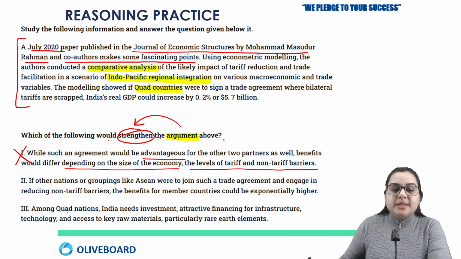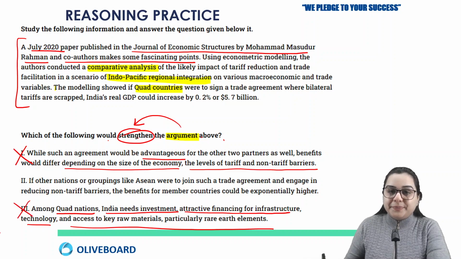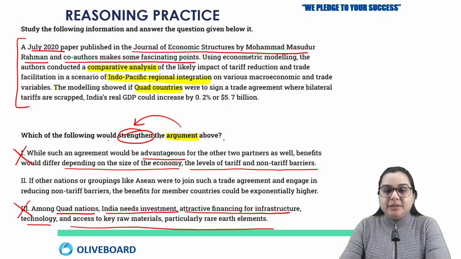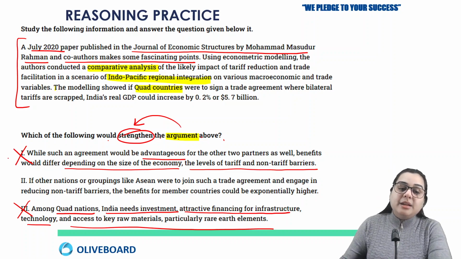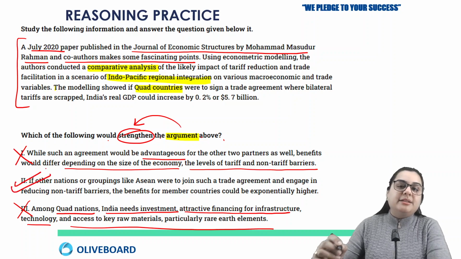Now third one says among quad nations, India needs investment, attractive financing for infrastructure technology and access to key raw materials, particularly rare earth elements. Now this is also negative. Third one is also negative, right, because it is putting India in the light of need. So third one is also weakening the argument in the paragraph. And now, although we were not confident about the second one, just because first and third are wrong, now we are sure that second is correct.